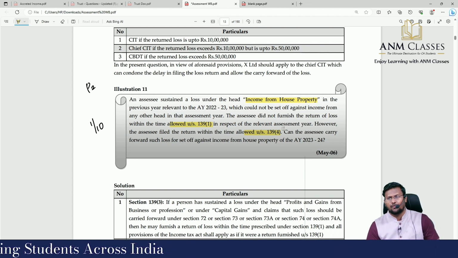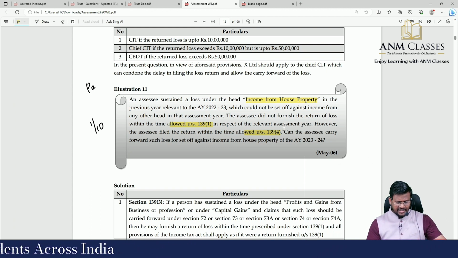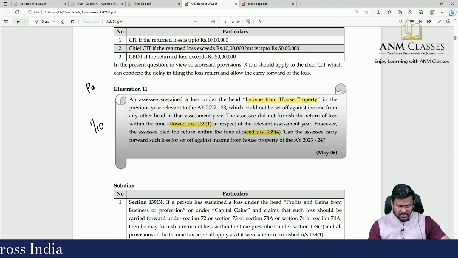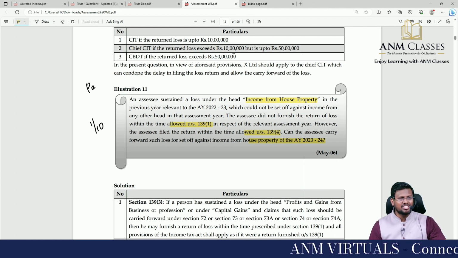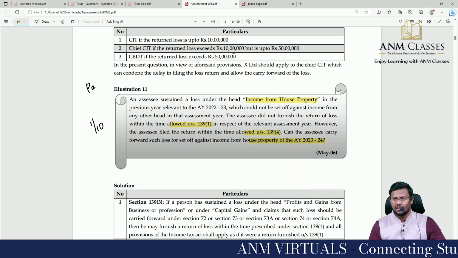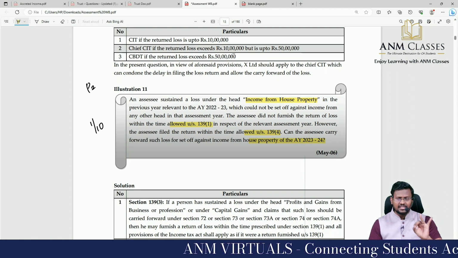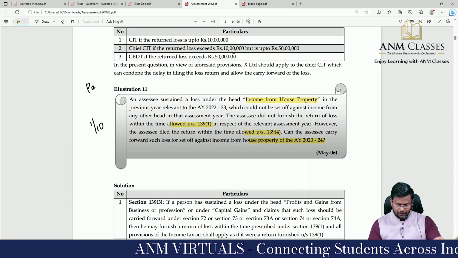Can the assessee carry forward such loss for set off against income from house property for the assessment year 23-24? Yes. Because only five sections are notified by section 80: 72, 73, 73A, 74, 74A.